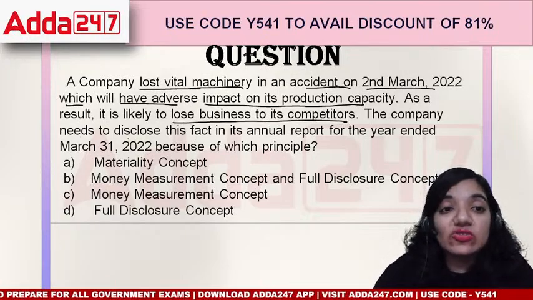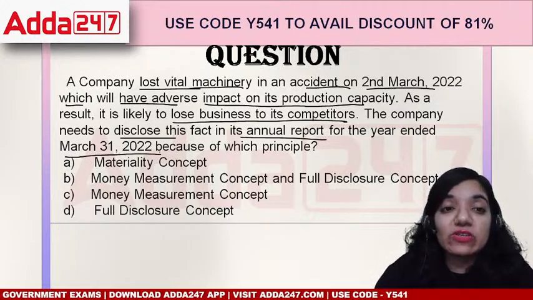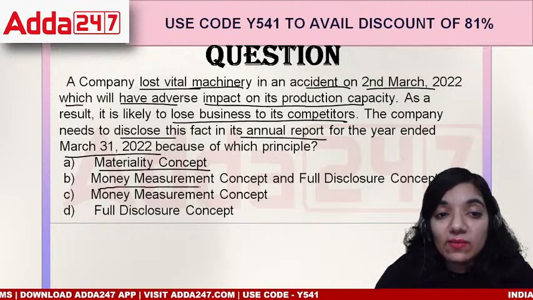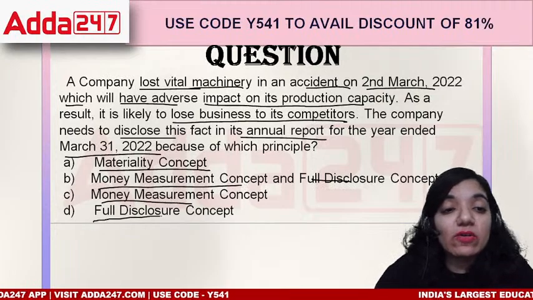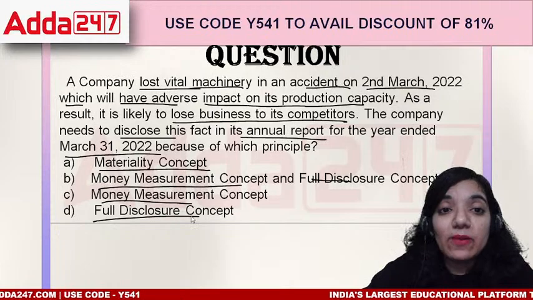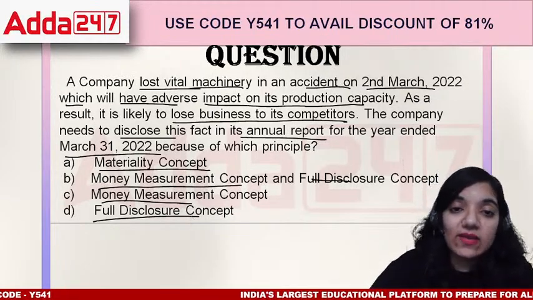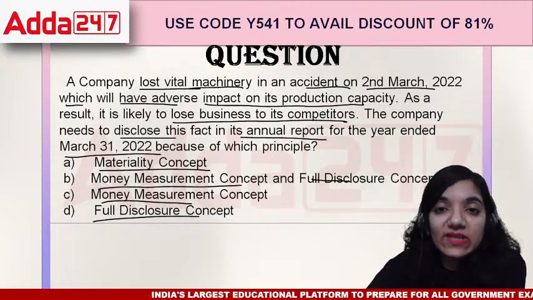The company needs to disclose this fact in the annual report ended 31st March 2022 because of which principle? Materiality, money measurement, full disclosure, or money measurement or full disclosure. What is the reason that we have to tell the shareholders about the loss that has happened to us, right? Why would we tell about a loss that might occur?